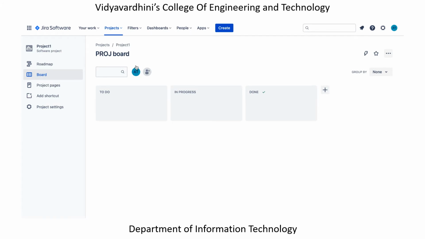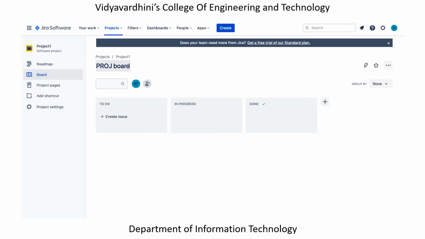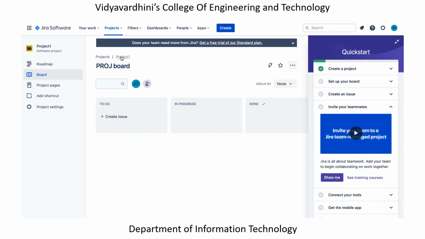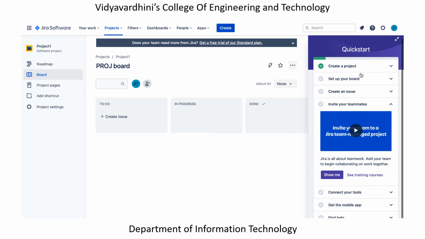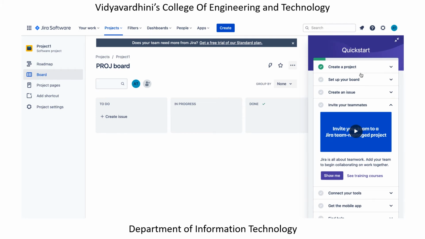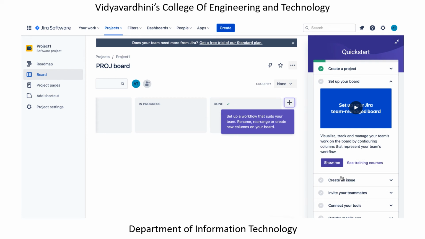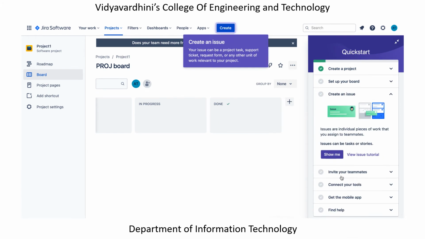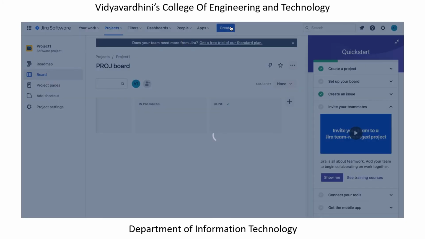Okay, so this particular Kanban board is related to this project 1 that I had created. Now, as you can see over here, there is a quick start guide. Since it was a beginner phase, I had selected the option that I am not sure how Jira works, so they have already provided a guide over here, and you can follow those steps on how to set up a board, how to create an issue, everything. You just need to follow the steps. Now I will just create an issue.